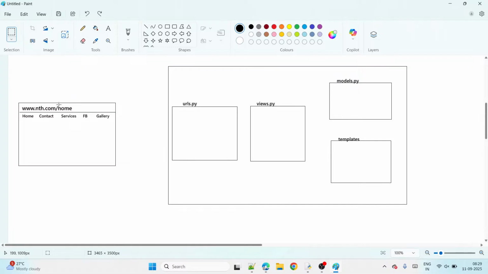Suppose I give any other name, for example ABCD. Does it work? No, it doesn't work, guys. Why? Because we should give valid names only. If you give ABCD, or if you give Narayana, it will not work. It will throw an error compulsorily.